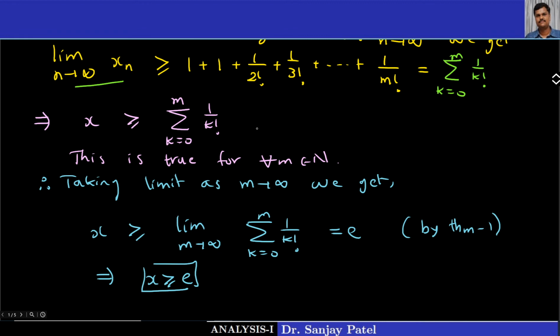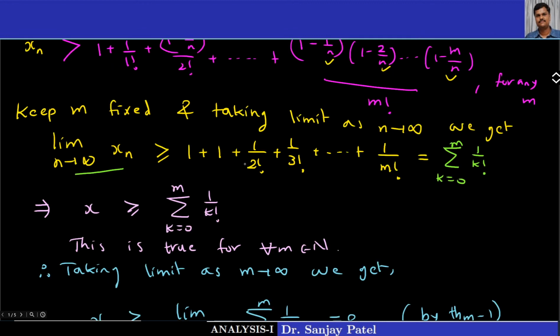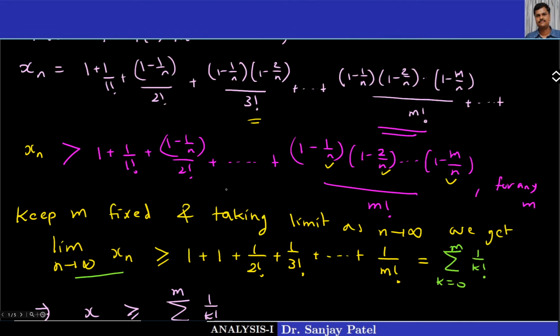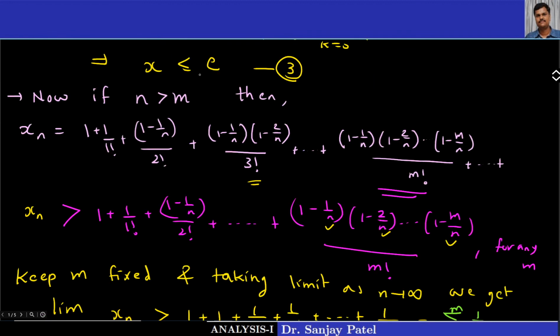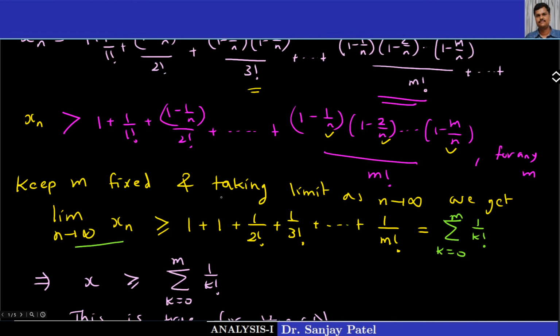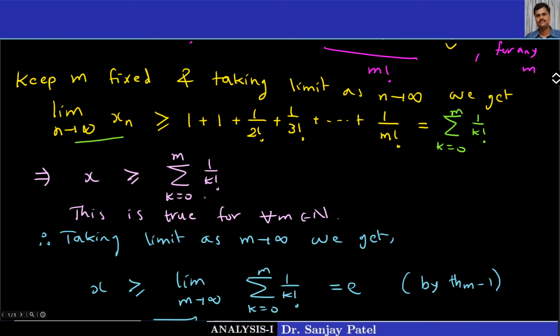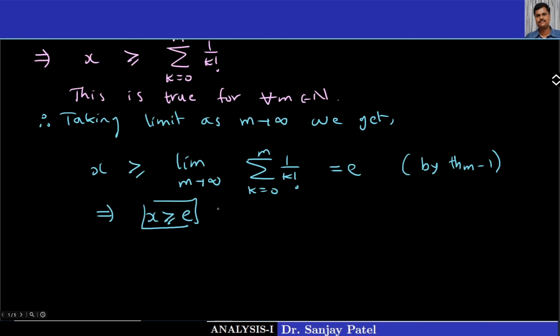First, we have already proved that x is less than or equal to e in the previous step, in result number 3. This is already proved. And now we have proved that x is greater than or equal to e. So this is result number 4. So from 3 and 4, I can say x is equal to e.